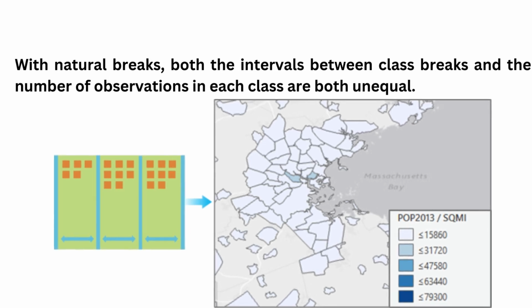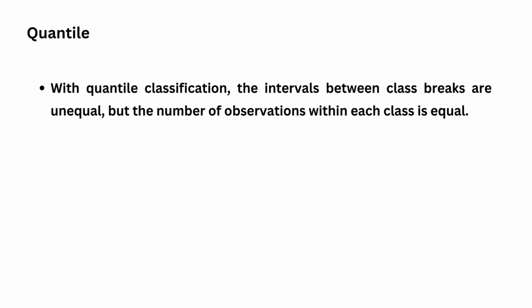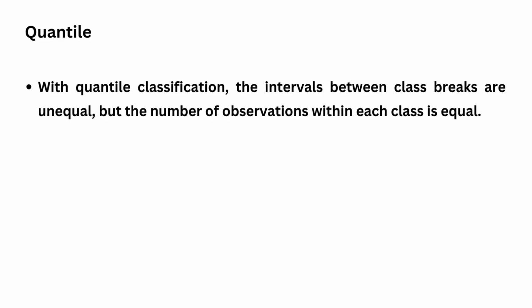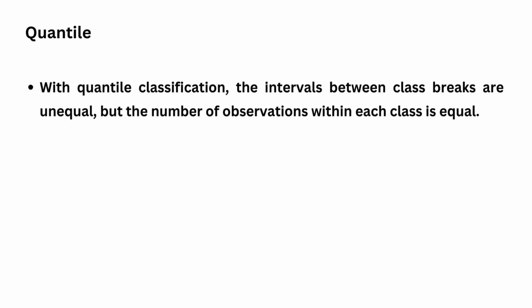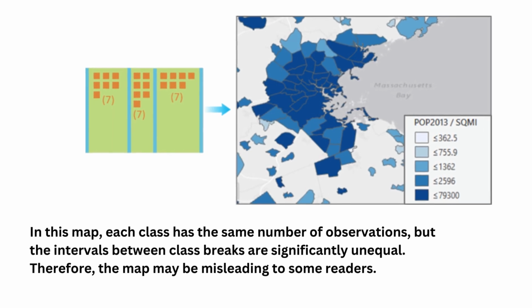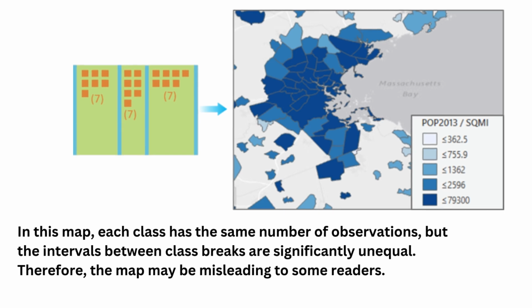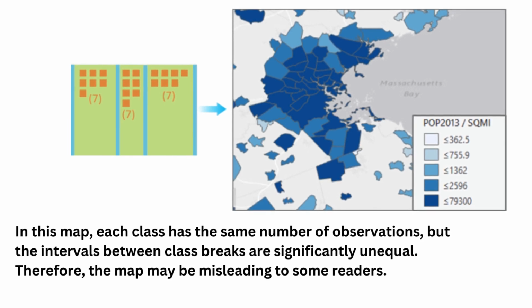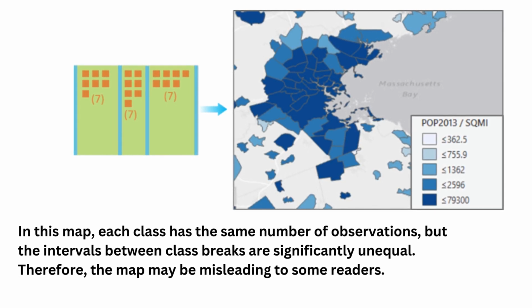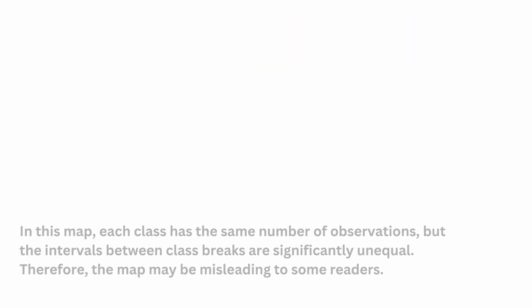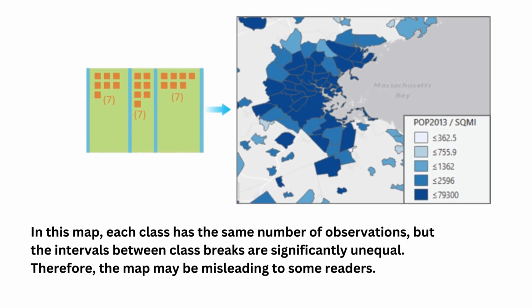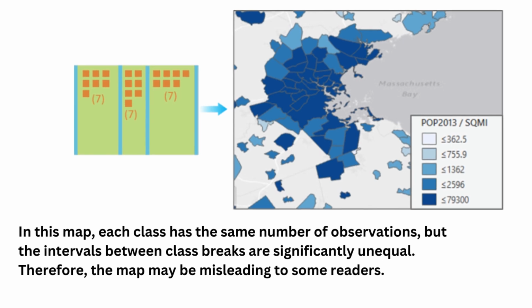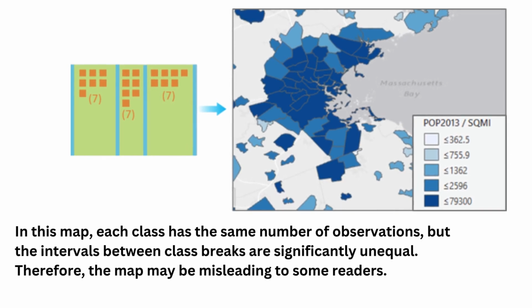3. Quantile. With quantile classification, the intervals between class breaks are unequal, but the number of observations within each class is equal. Equal frequency in the number of observations in each class gives the best portrayal of the data when the range of values for each class is approximately the same. Outliers are not as obvious because they get grouped with other high or low values. Good for ordinal data. Best way to compare maps that have different data ranges. Always compares high values to high values and low values to low values.